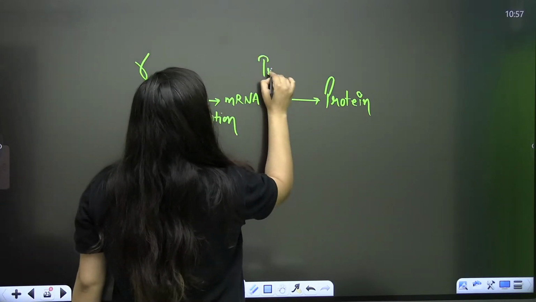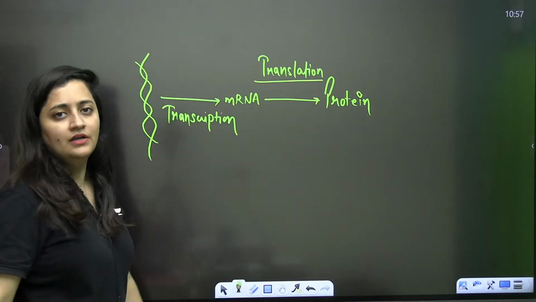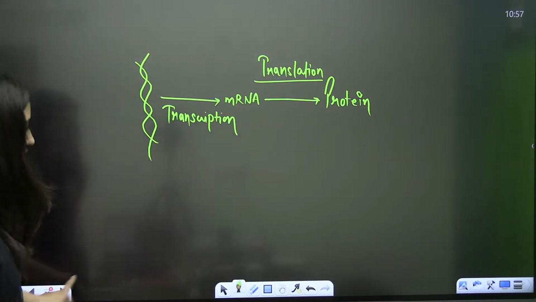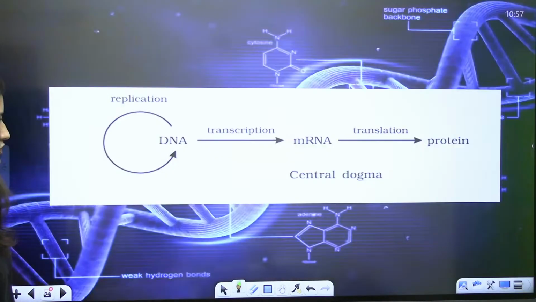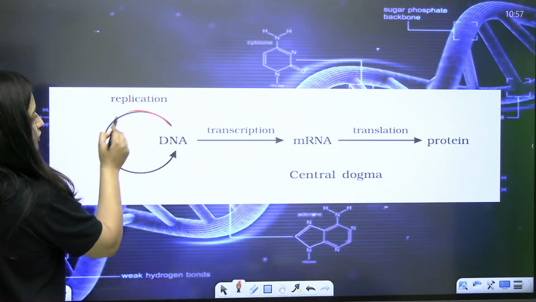mRNA is going to form the protein, that is known as translation. It is the favorite topic of the examiner, right? They always used to ask questions from this part. So this is your flow of information. Clear? If you solve PYQs, you are going to find it.